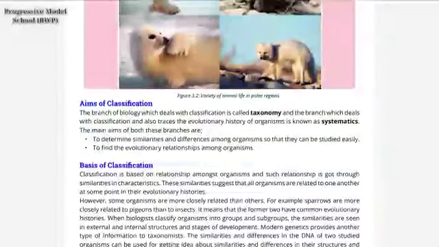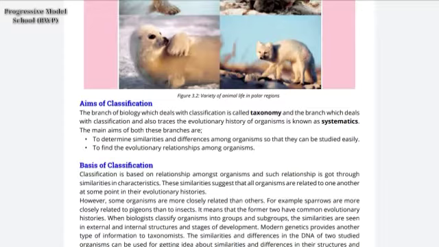Now we will move to the aim of classification. What is the aim of classification? Before the aim, we need an idea of taxonomy, as we studied in chapter number 1. Taxonomy is the branch of biology which deals with classification. The branch which deals with classification and traces the evolutionary history of organisms is known as systematics.